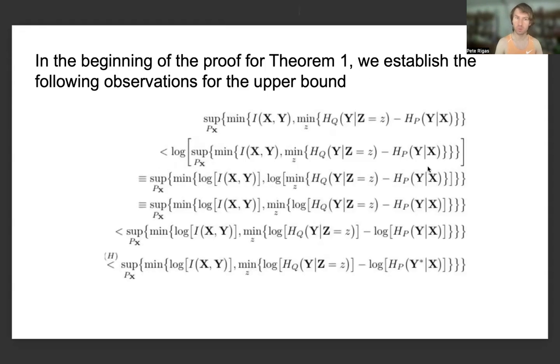And in the beginning of the proof of Theorem 1, like we described in the previous presentation of this series, we established the following observations for obtaining this upper bound for the bit transmission rate from the converse result.